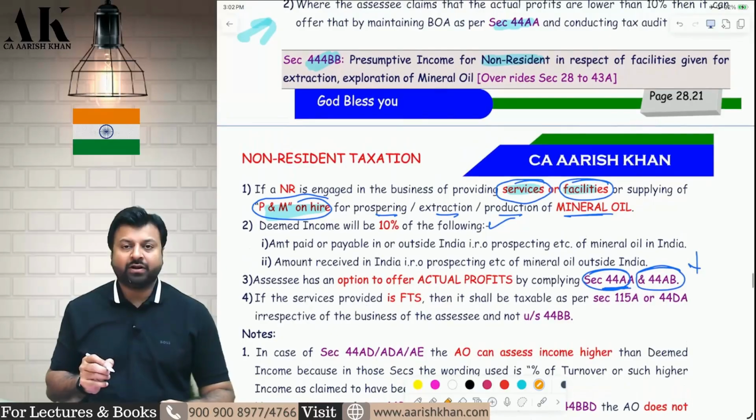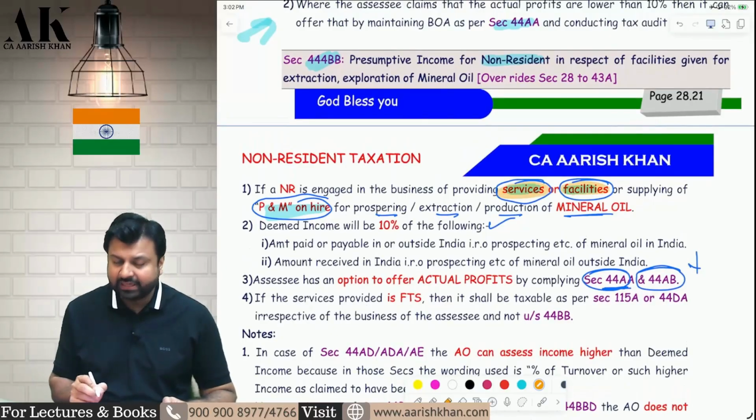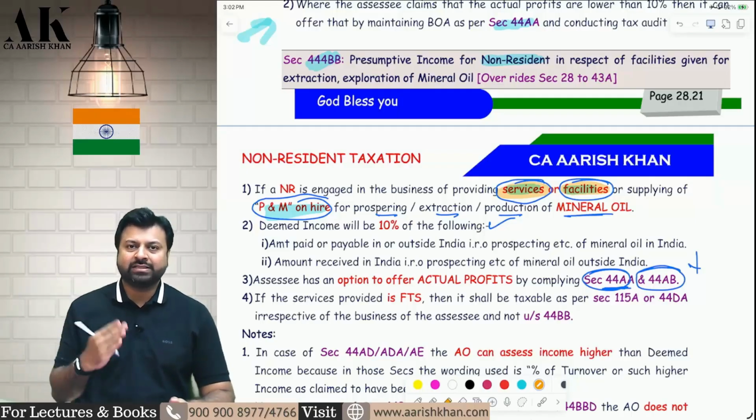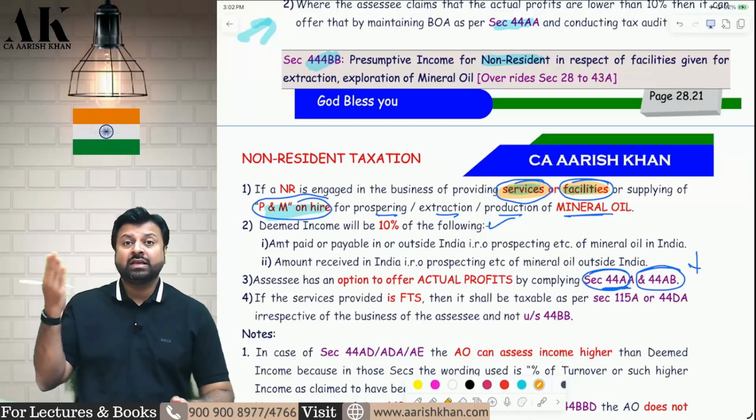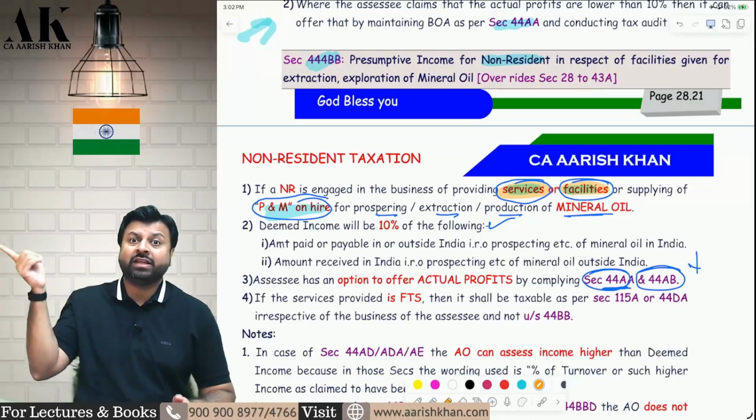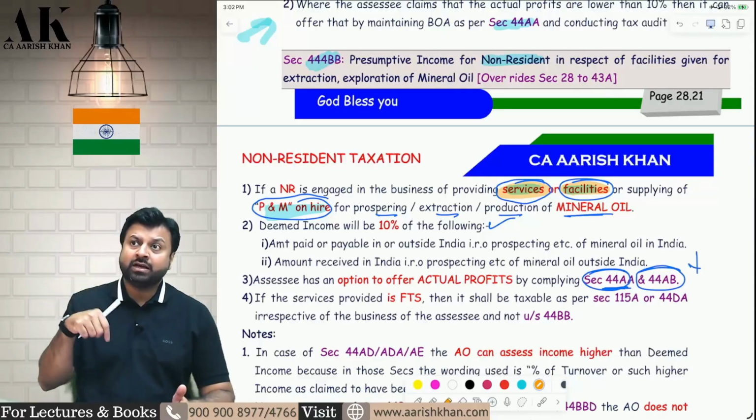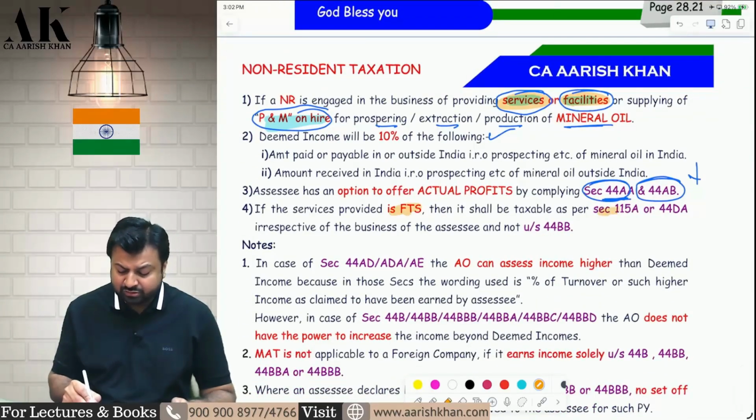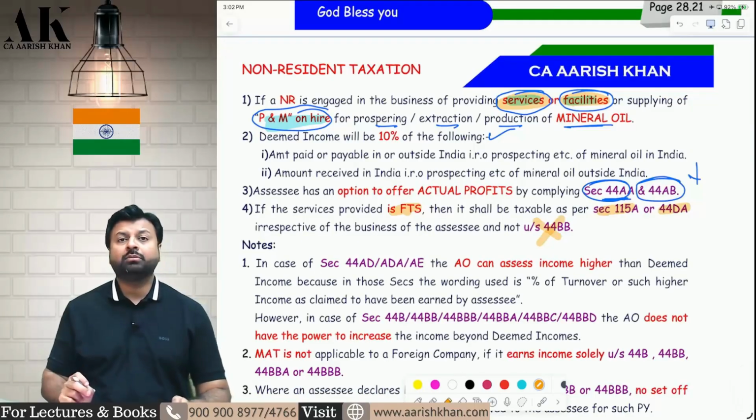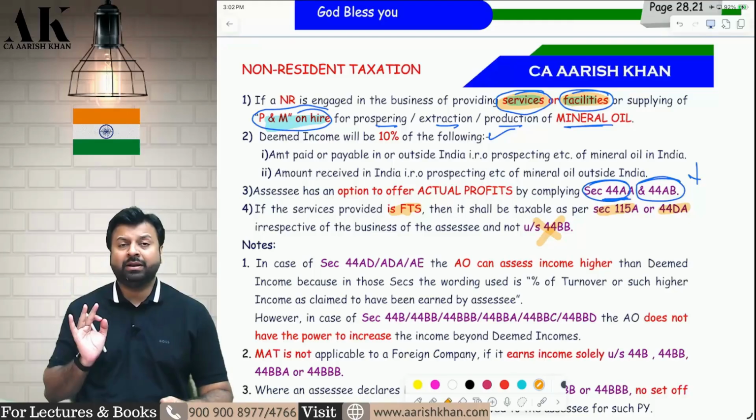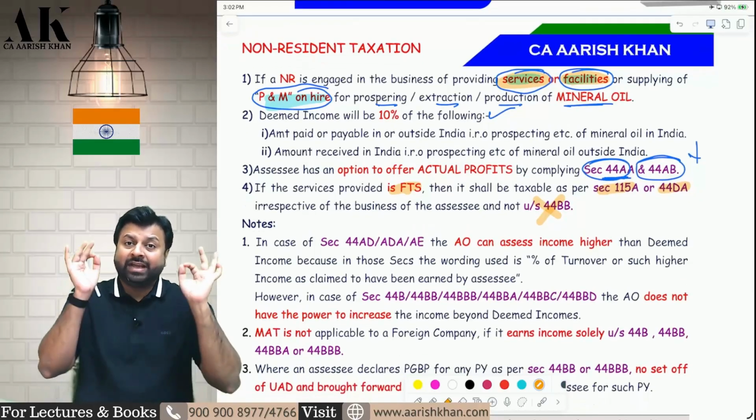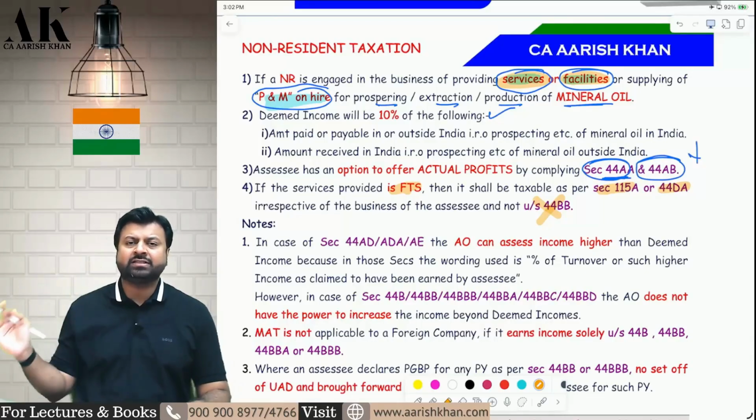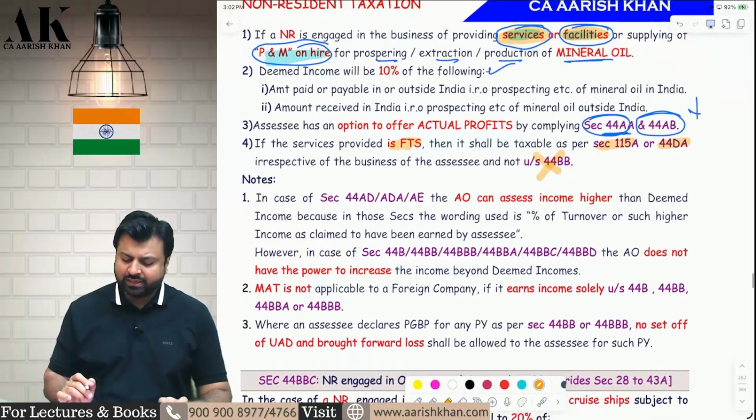Now there is one issue which came in front of us. Suppose the services or the facilities which the non-resident is providing to us are in the nature of FTS, fees for technical services. Then should I come here or should I go to 115A and 44DA? The law has clarified that if it is FTS, then you should go to 115A and 44DA and you should not come to 44BB. So if the service and the facility is of technical nature, FTS, which is specifically covered in section 9(1)(vii), then you should go to 115A and 44DA. Don't come to this section. I hope it is clear to all of you.